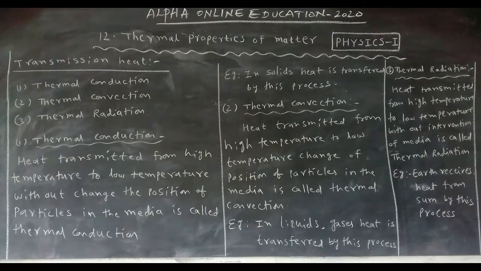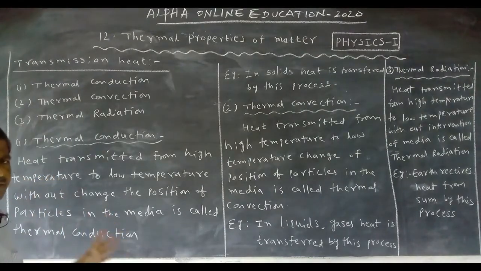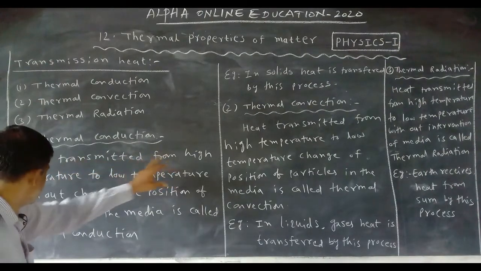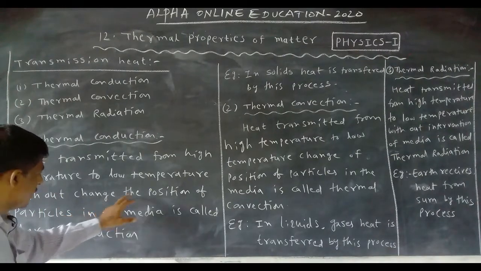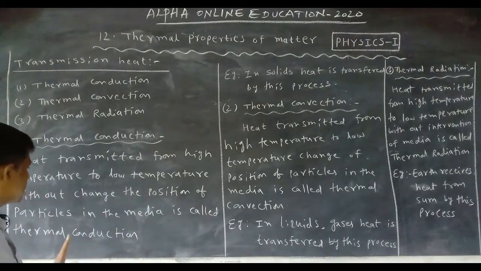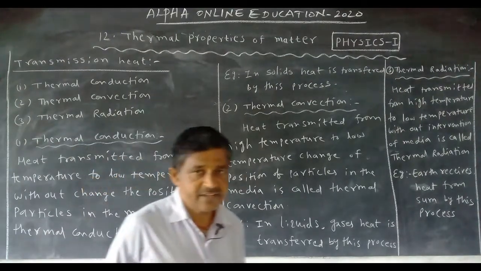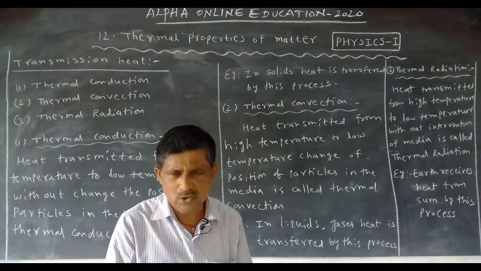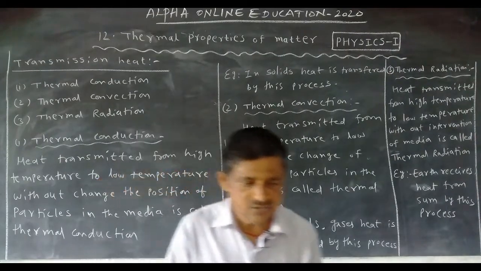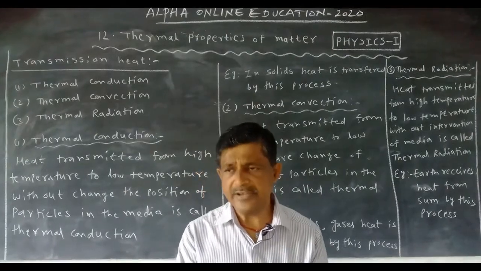Okay, now first, thermal conduction. What is the meaning of thermal conduction? Heat always transfers from high temperature to low temperature. Heat transferred from high temperature to low temperature without change of position of particles in the media is called thermal conduction. Media means solids, liquids and gases, and these three have particles.